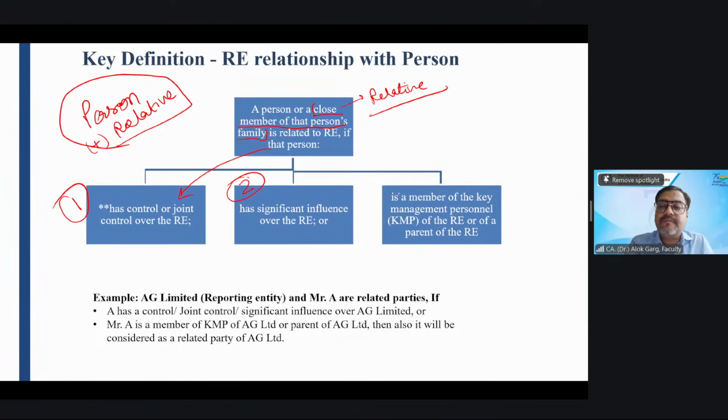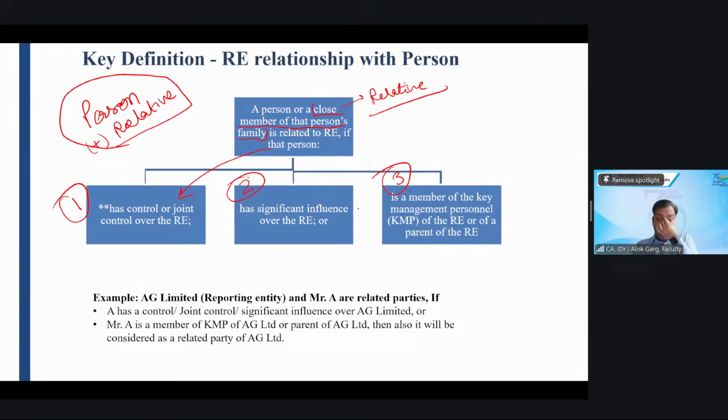Third, Mr. A is a KMP of the reporting entity, right? Friends, Mr. A is a member of the KMP. For example, Mr. A is a managing director, or Mr. A is a CEO, or a CFO, or a chairman, or a director in AG Limited.